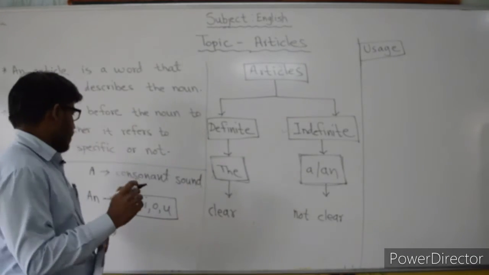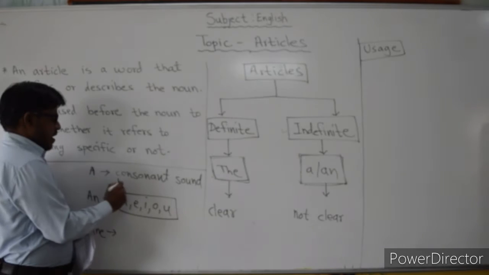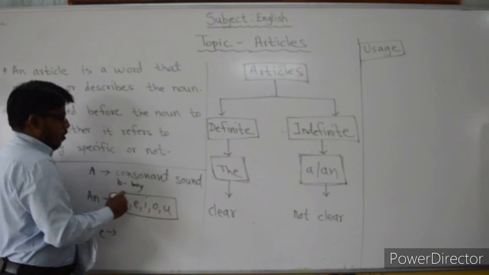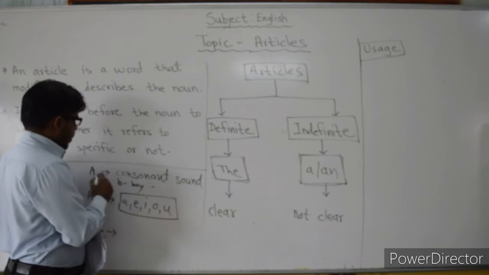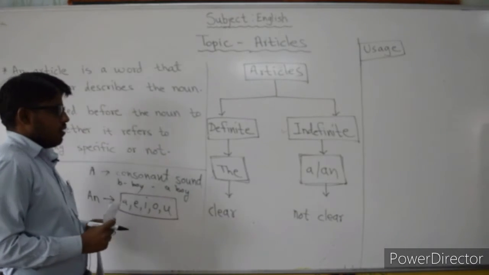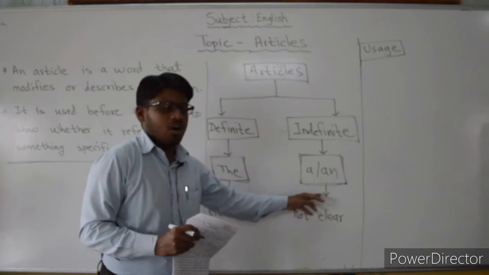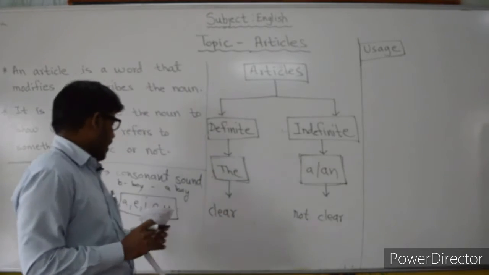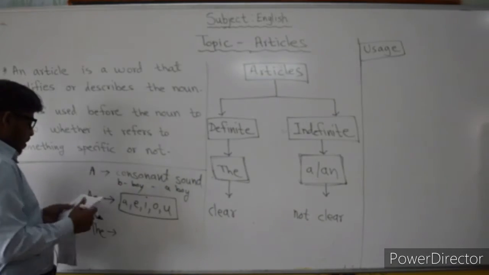For example, B for boy. In front of boy we can use the article a, a boy. That is not clear, as per the definition of indefinite article.